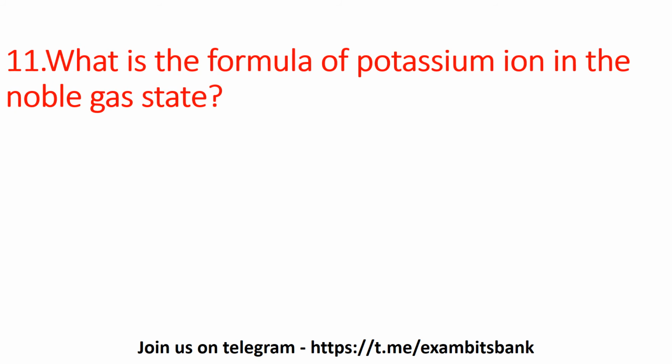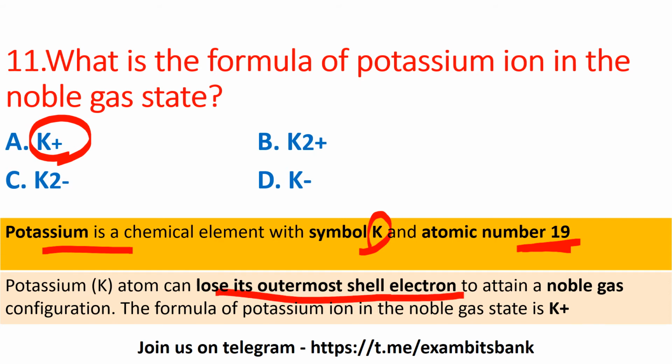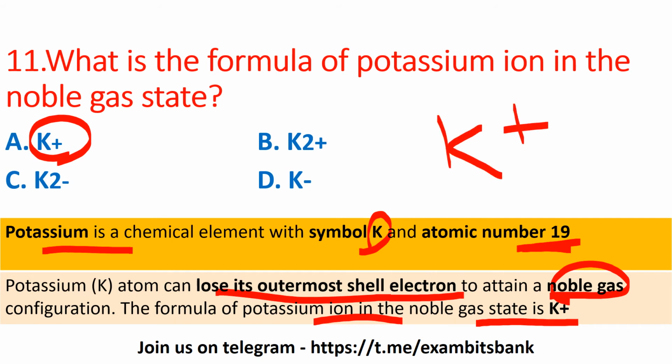What is the formula of potassium ion in the noble gas state? Here the options are K plus, K2 plus, K2 minus, or K minus. So the answer is K plus, option A. So potassium is a chemical element with the symbol K and atomic number 19, and potassium atom can lose its outermost shell electron to attain a noble gas configuration, and the formula of potassium ion in the noble gas state is K plus. Moving on to next question.